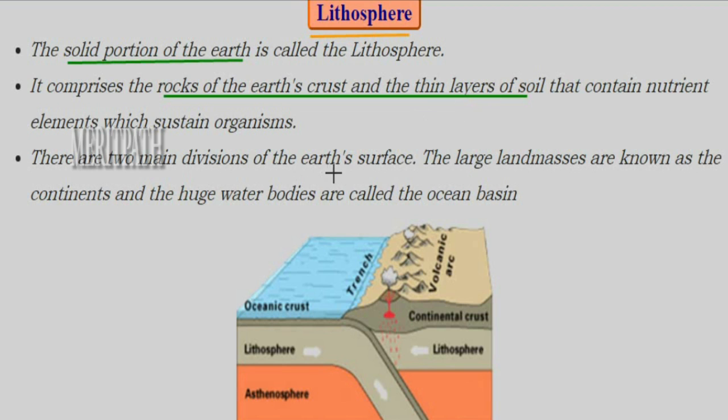And there are mainly two major divisions of the earth's surface. The large land part of the earth is known as continent, and huge water bodies are known as the ocean basin. So in this image, students, this is the ocean crust and this is the volcanic arc, and this is totally the land part. Inside the earth there is earth's crust, which is made up of rocks, and then there is also soil all over it. So this is totally the lithosphere.